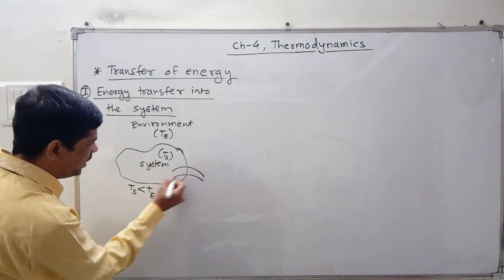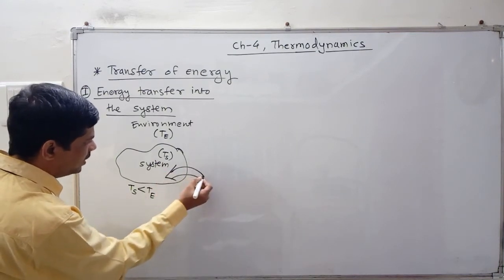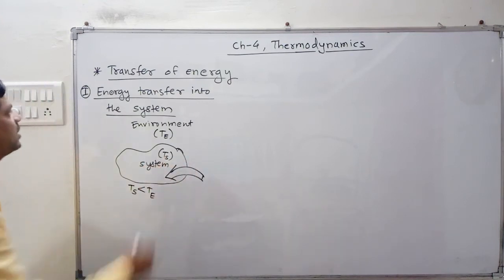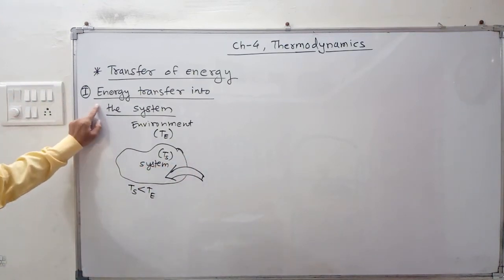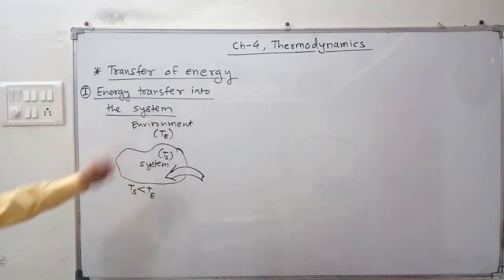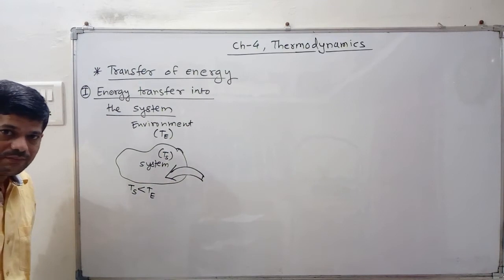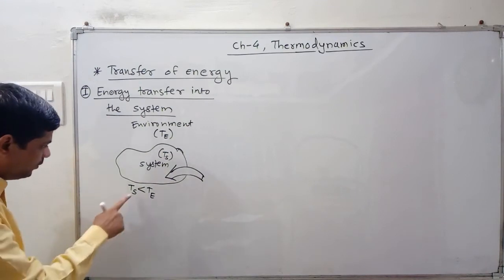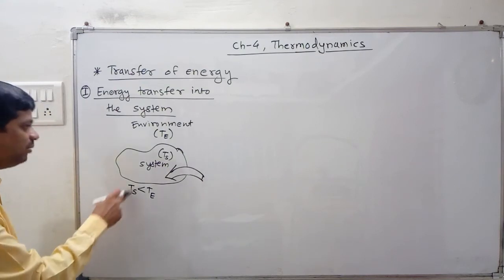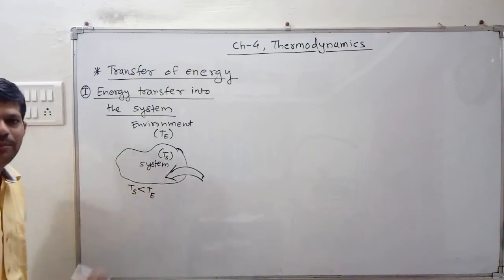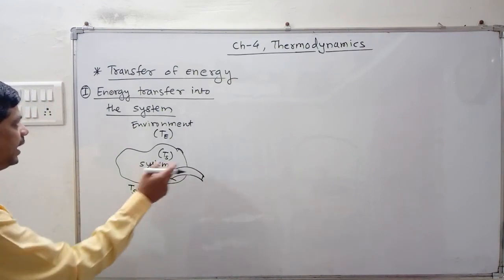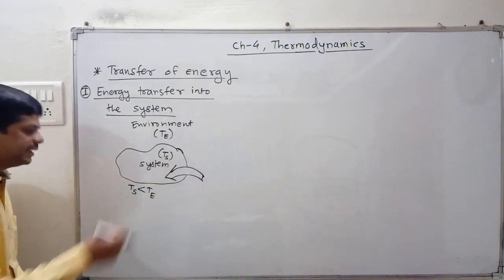So this is the special case that the energy is transferred into the system. जे की हिडिंग दिले बघा, या शब्दाचा नीट अर्थ लक्षात घ्या. एनर्जी ट्रान्सफर into the system केव्हा होऊ शकतं? When Ts is less than Te. Theoretically, when the temperature of the system is less than the temperature of the environment, then we say that there is energy transfer into the system.